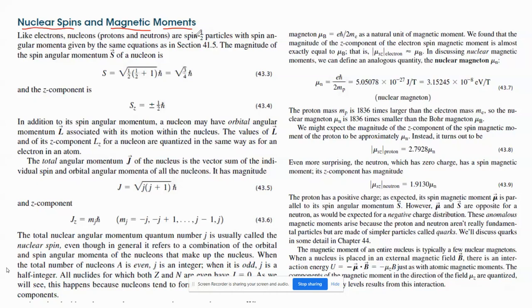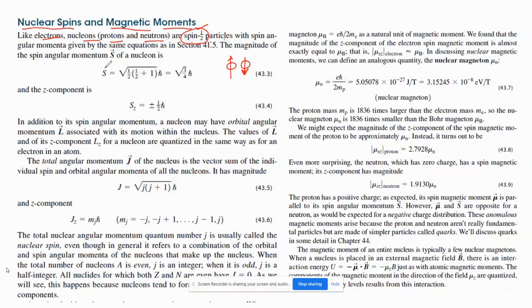ठीक है. We will turn to the next property of the nucleus, that is nuclear spin and magnetic moment. So like the electron, these nucleons, like protons and neutrons, are also spin half particles. That means they have spin up and spin down, like this. So at this moment you just remember that it has a spin half.